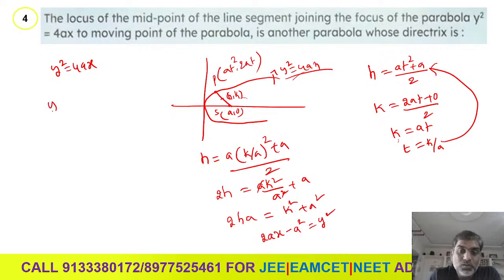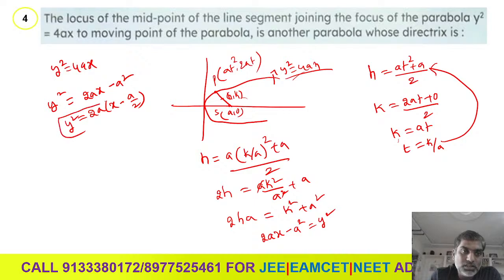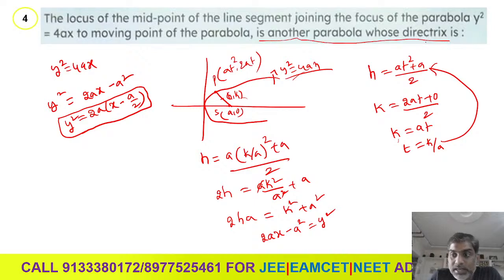That means y square is equal to 2ax minus a square. So if we take out 2a common here, x minus a over 2. This is the locus of the midpoint of the line segment joining the focus and any moving point on the parabola y square equal to 4ax. See what he said, it is another parabola whose directrix is. So this is another parabola.